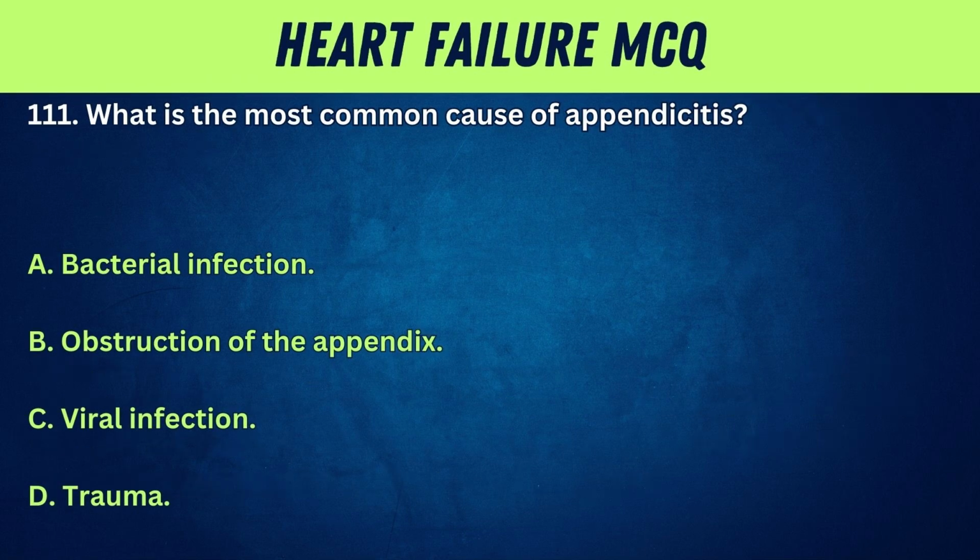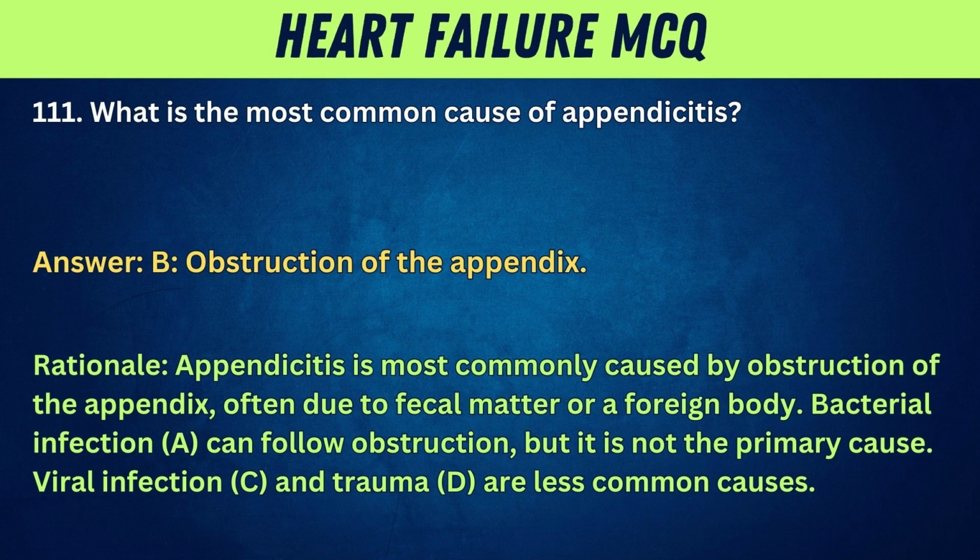111. What is the most common cause of appendicitis? A. Bacterial infection. B. Obstruction of the appendix. C. Viral infection. D. Trauma. Answer: B. Obstruction of the appendix. Rationale: appendicitis is most commonly caused by obstruction of the appendix, often due to fecal matter or a foreign body. Bacterial infection, A, can follow obstruction, but it is not the primary cause. Viral infection, C, and trauma, D, are less common causes.